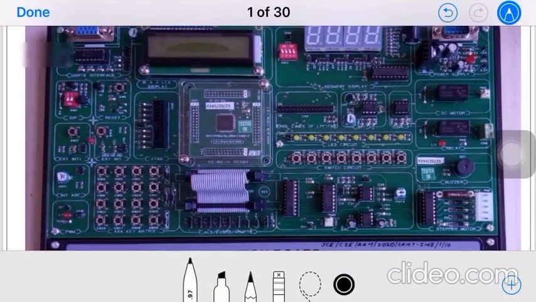So we need to discuss this particular board, because whatever the Part B experiments we have, all of that we need to conduct on this board and check the outputs.